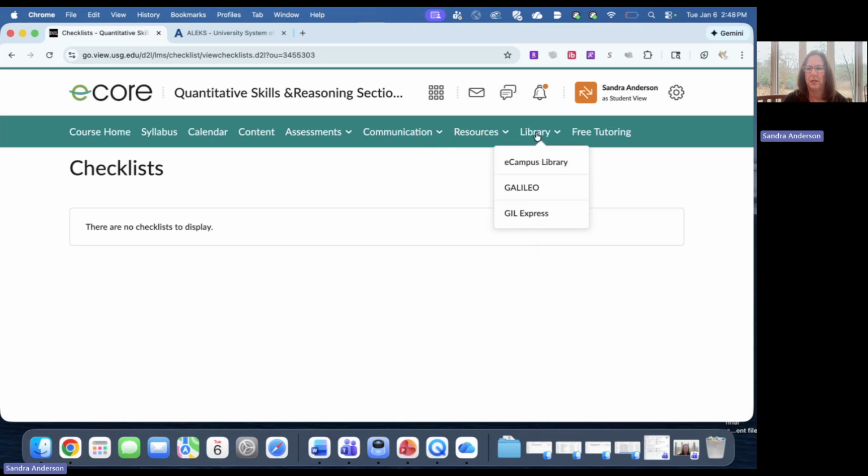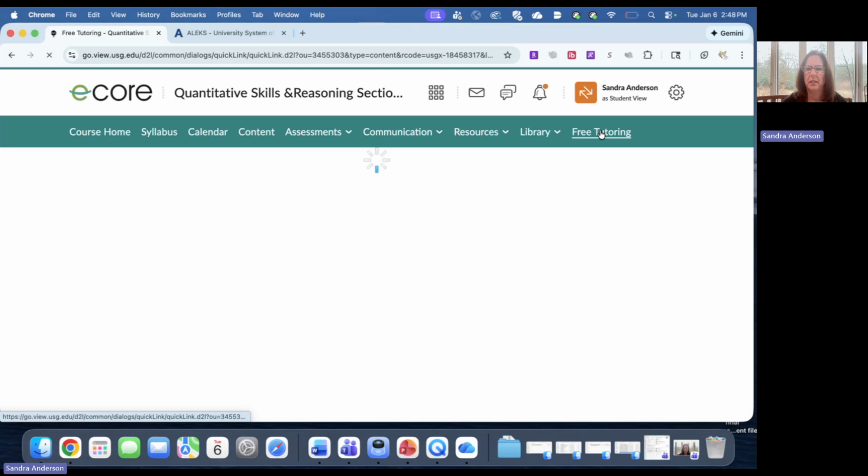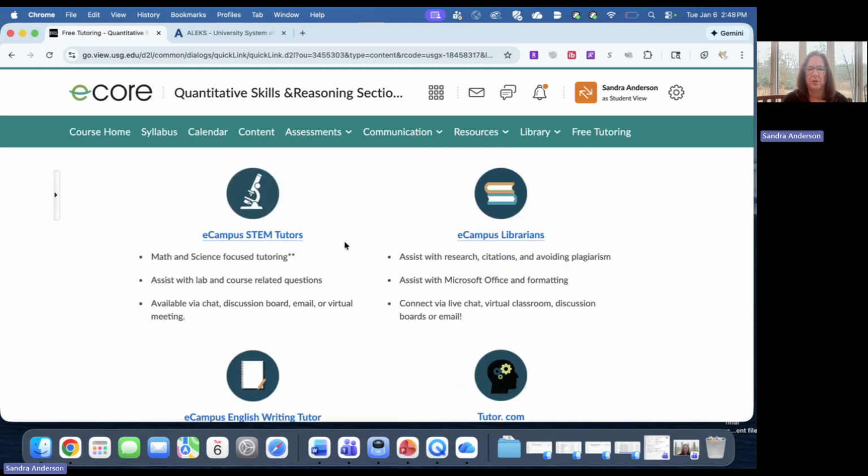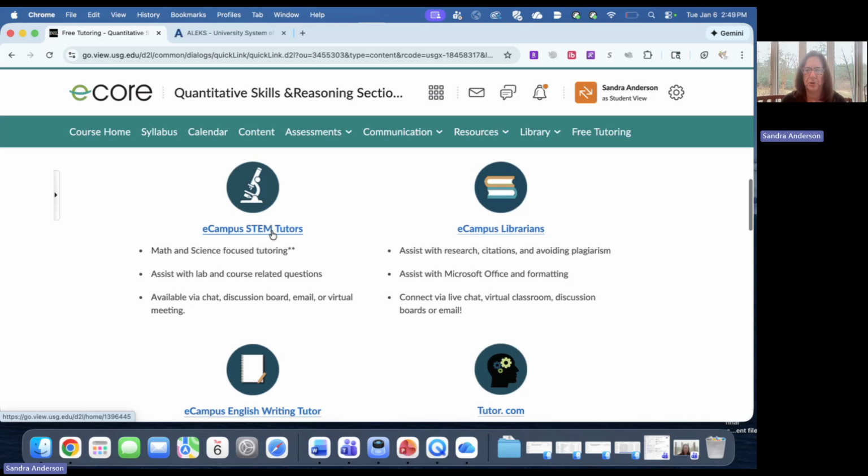When you go into it, this is your stuff for eCampus, and here's your free tutoring button. If you click there, when you're in your course, if you click the STEM tutors, you'll be able to choose quantitative skills and reasoning, and you'll get one of our embedded tutors.